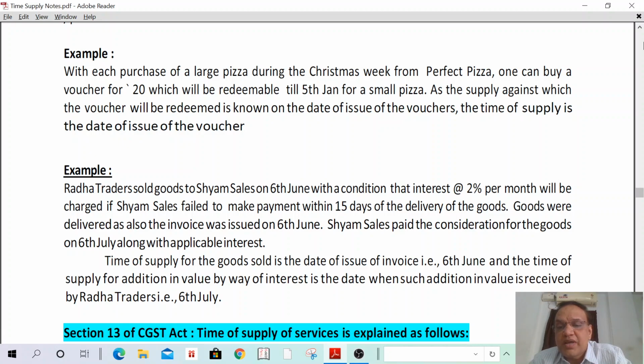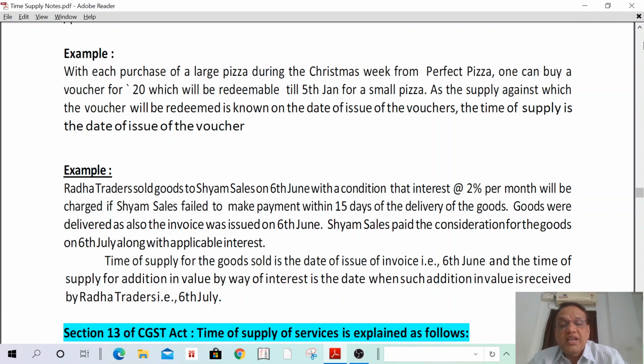Radha Traders sold goods to Shyam Sales on 6th June with a condition that interest at the rate of 2% per month will be charged if Shyam Sales failed to make payment within 15 days of the delivery of goods. Goods were delivered as also the invoice was issued on 6th June. Invoice date and delivery date are the same, that is 6th June. Shyam Sales paid the sale consideration for the goods on 6th July. Actually 15 days time was given, but he has made payment only after 1 month, that is on 6th July, along with the applicable interest. He has paid the interest.